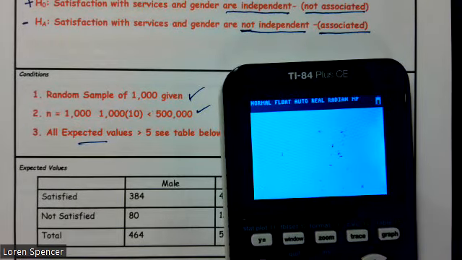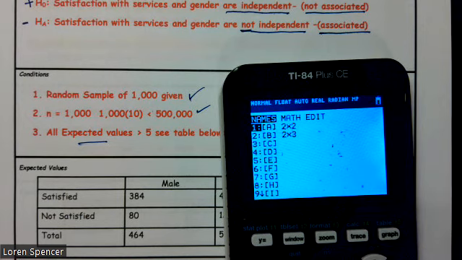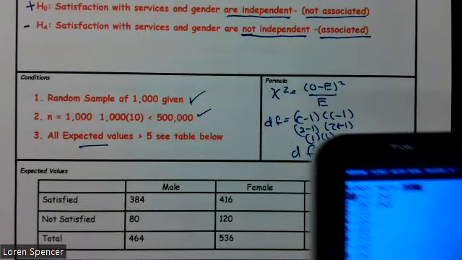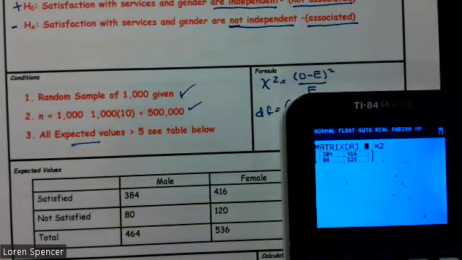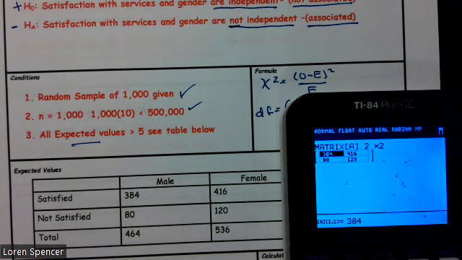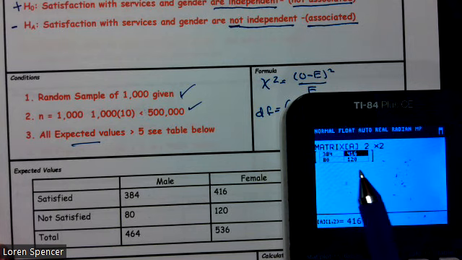All right, so we're going to go second, matrix, arrow over to the word edit. And what size matrix do we have? Well, I need to press enter. And then we have a 2 by 2. So 2, enter, 2, enter. And I've already entered my data: 384, 416, 80, and 120.